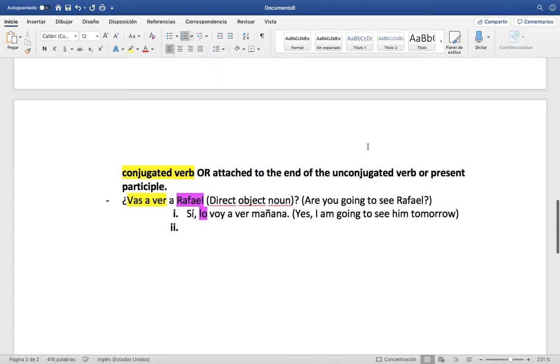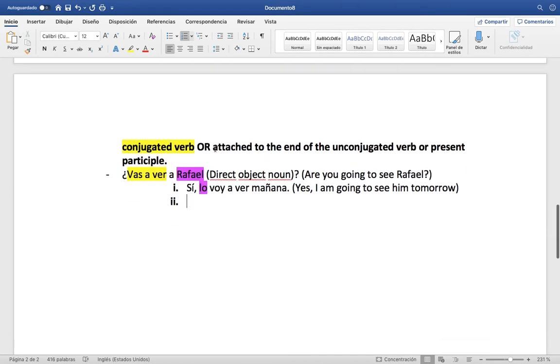But just like we said, we could also put it attached to the end of the unconjugated verb or present participle, meaning we put it on the end. So we could also say, sí, voy a verlo mañana. Meaning the same thing. Yes, I'm going to see him tomorrow.